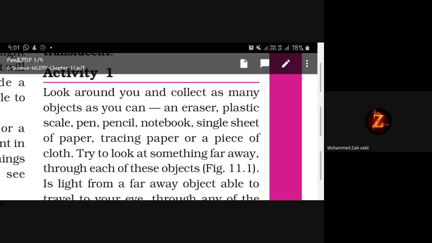Look around you and collect as many objects as you can: an eraser, plastic scale, pen, pencil, notebook, single sheet of paper, tracing paper, or a piece of cloth. Try to look at something far away through each of these objects.